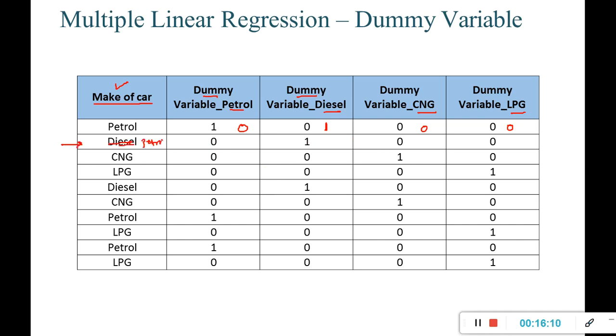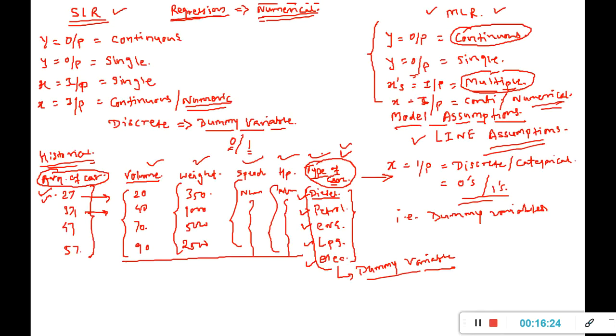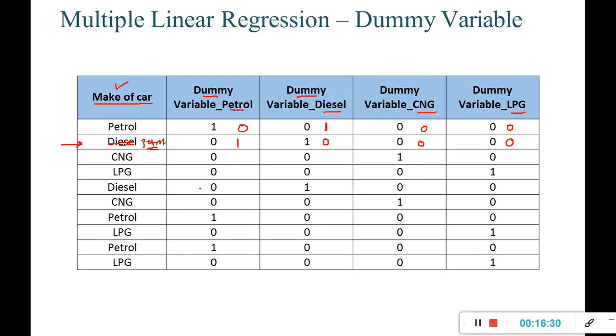Let's say it is petrol, so petrol will be given 1, diesel is 0, CNG is 0, LPG is 0. Now the third observation belongs to CNG, so I'm going to put 0 for petrol, 0 for diesel, 1 for CNG, and 0 for LPG. This is the way I will create 4 new columns, and I will discard the original column after creation of these columns.